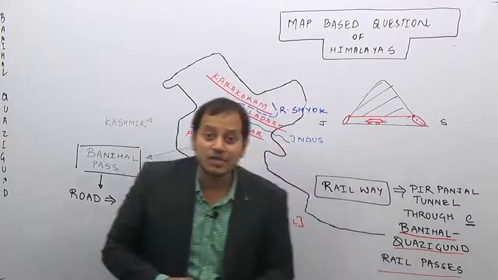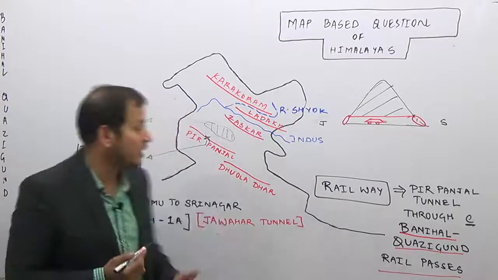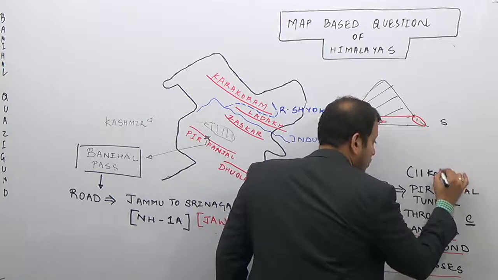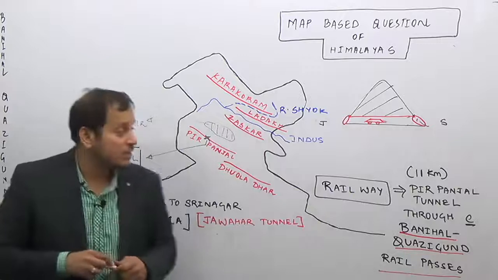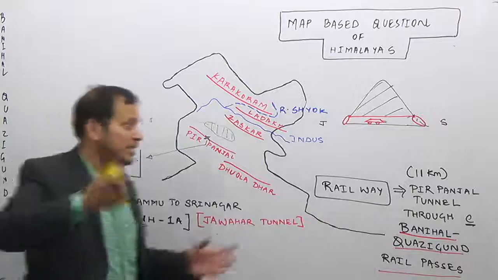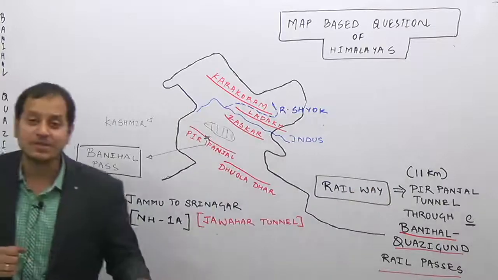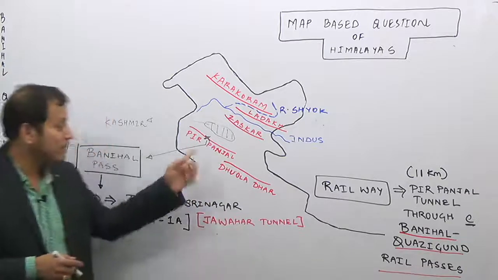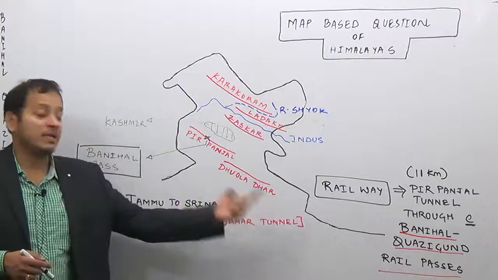You remember it is the longest railway tunnel in India and the fourth longest in the world. Pir Panjal Tunnel is around 11 kilometers long. It is itself an engineering feat to construct a railway line in such high ranges and high altitude, and it was achieved in India, obviously with much more difficulty. So this is what you have to remember. In a map based question, in which mountain is the Banihal Pass located? In the Pir Panjal range. What is the importance? Jawahar Tunnel, NH1A and Kazikund Banihal railway line.